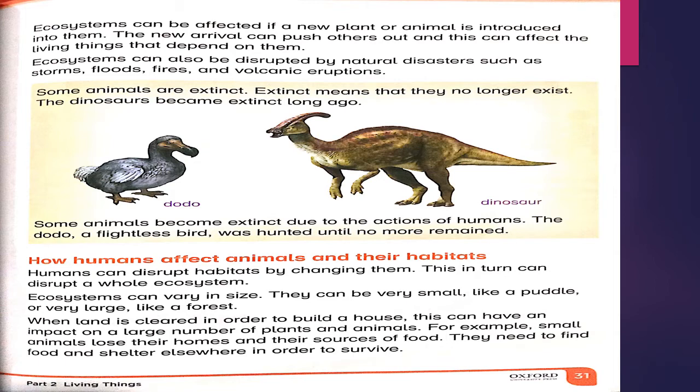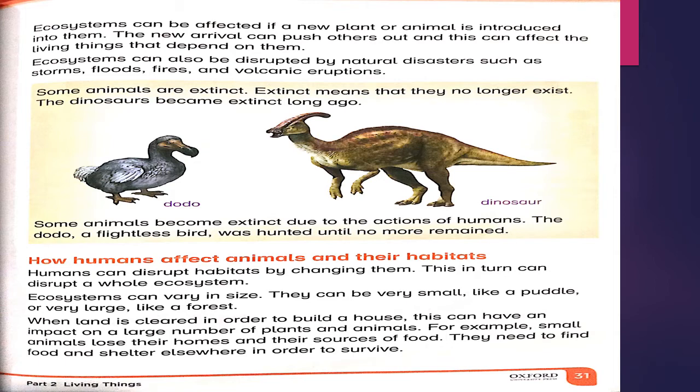The dodo. The dodo was a flightless bird. Flightless means cannot fly. It was hunted until no more remained. How humans affect animals and their habitats. Humans can disrupt habitats by changing them. Disrupt means disturb. This in turn can disrupt a whole ecosystem.